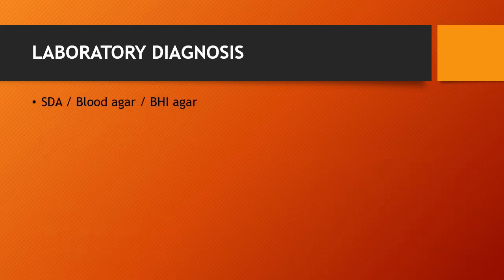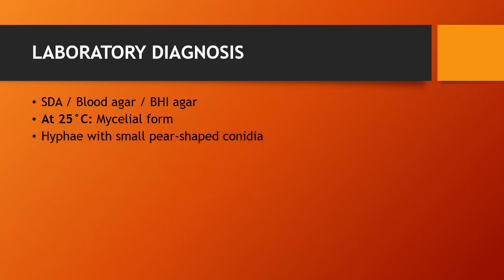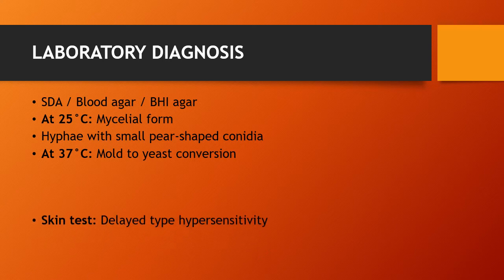And the culture. For that, you need a culture media like SDA or blood agar or BHI agar, inoculated at 25 degrees Celsius, where the mycelial form containing hyphae with smaller pear-shaped conidia is produced, whereas at 37 degrees Celsius there is a mold to yeast conversion that takes place.